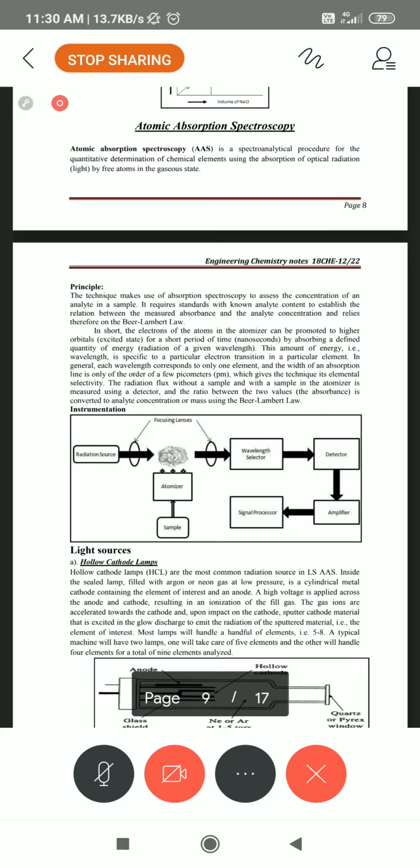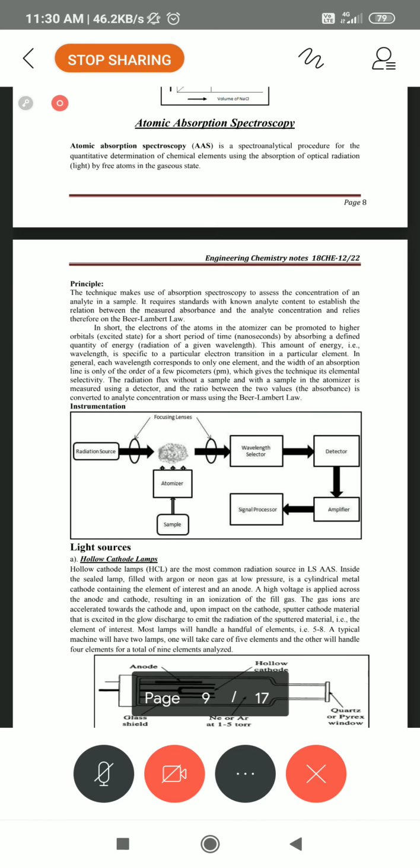Find out the difference between the flame photometer and atomic absorption spectroscopy. One is the aspiration tube, which is observed in both cases, atomic absorption as well as flame photometry.